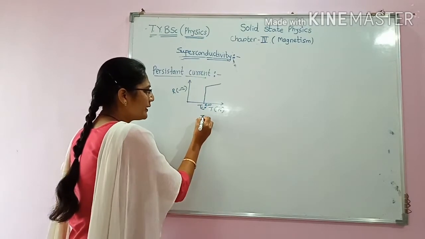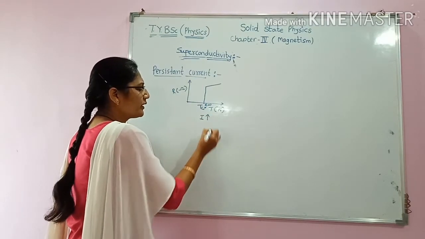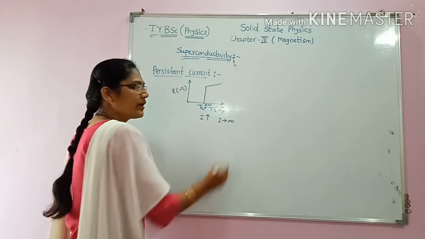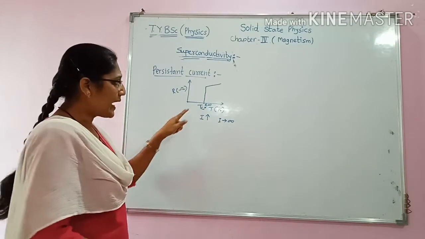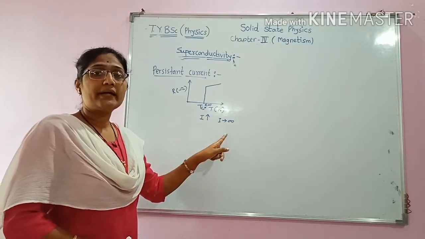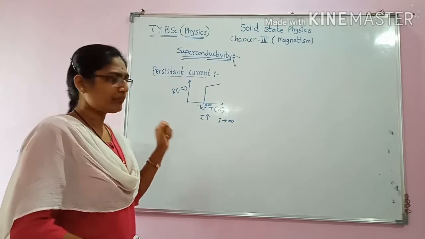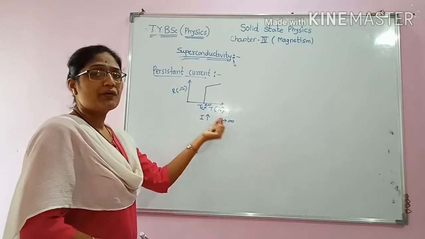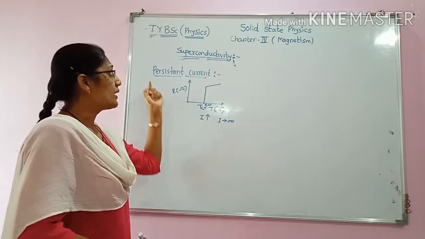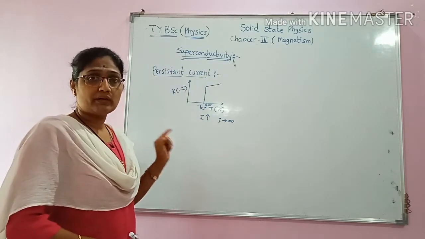It means that its current is going to increase and this current value becomes infinite. At critical temperature, infinite current will flow through these materials, and this infinite current flowing through the materials showing superconducting nature is called persistent current.